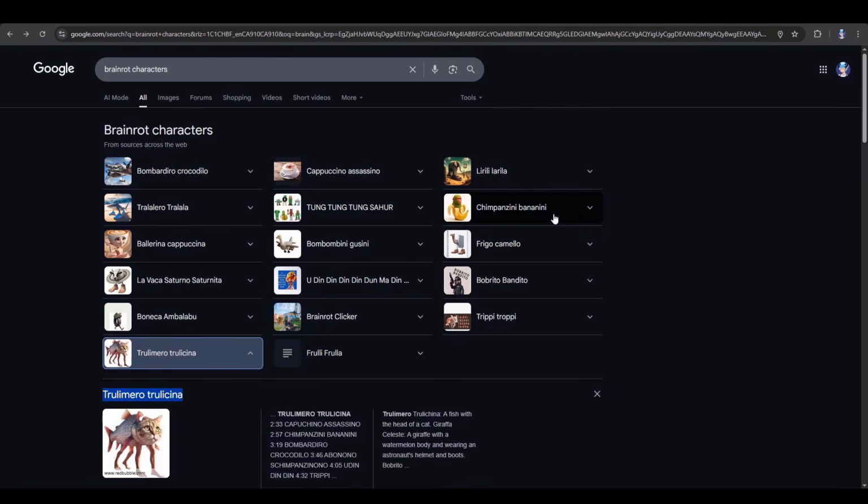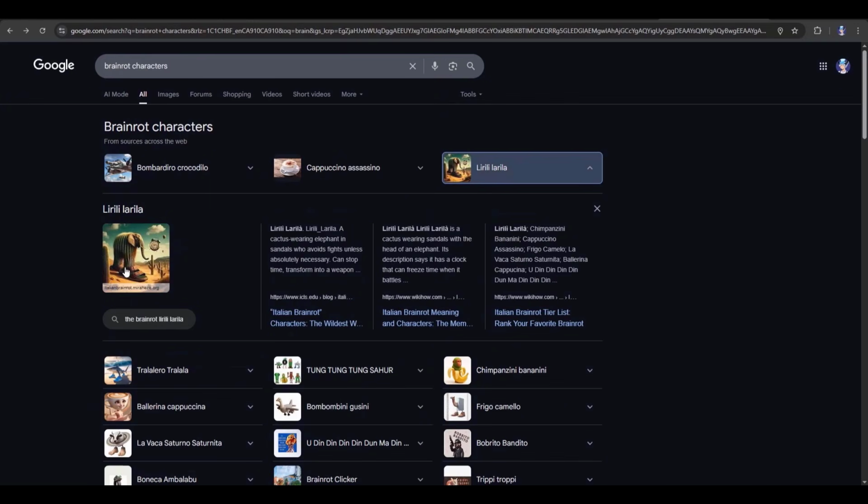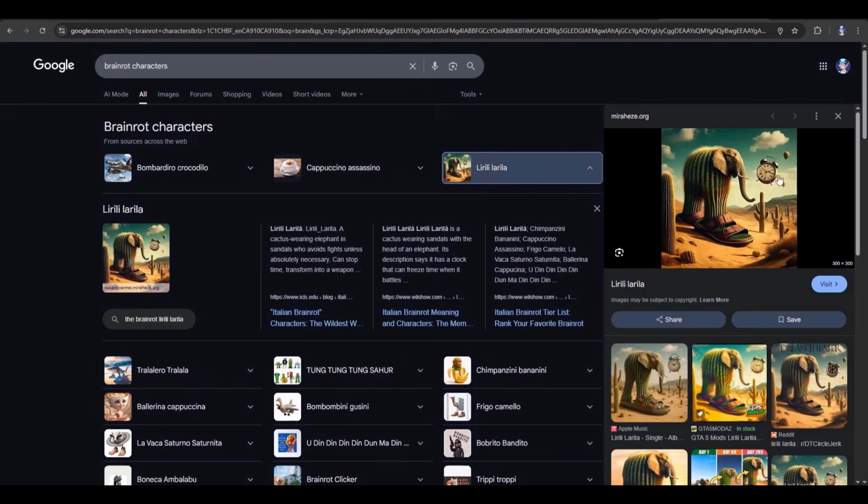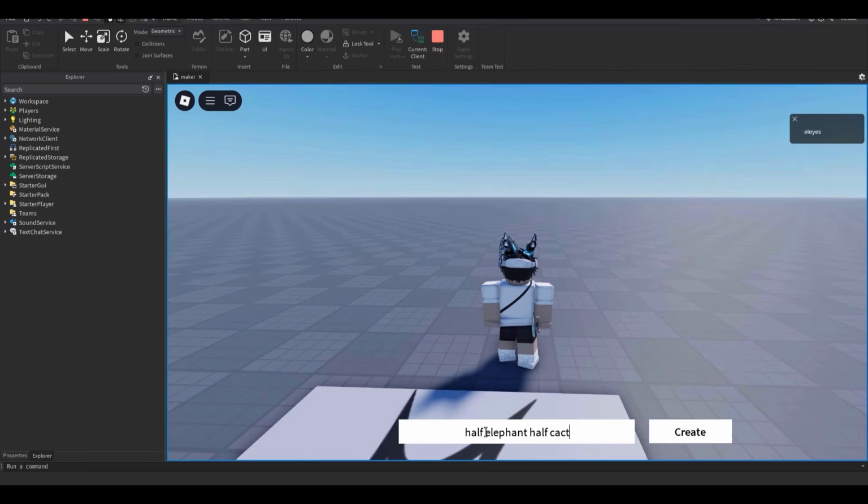Let's do one more Brainrot character. I really want to see what the AI does because the AI is really bad, but really funny at the same time, but also sometimes gets it right. But let's see how it does with this last one. Another good impression. I'm gonna do this guy because I actually really like him. And he's a half elephant, half cactus with sandals. Create. Give me what I want, AI. Okay.